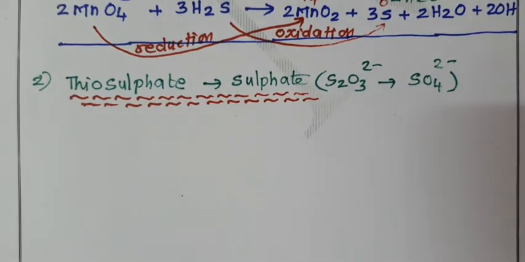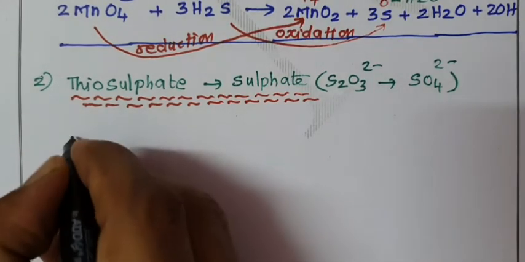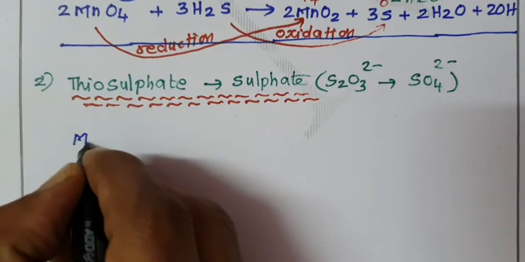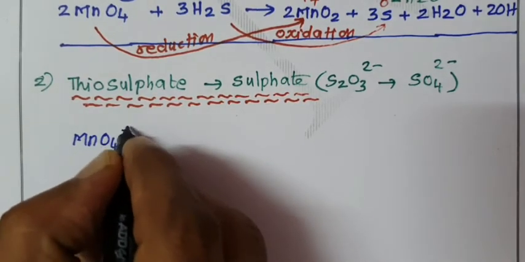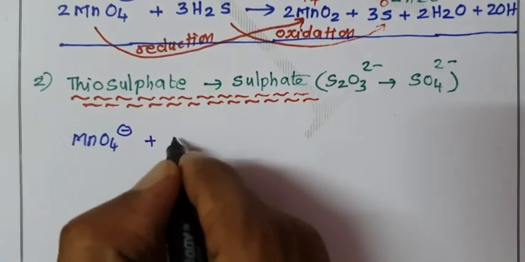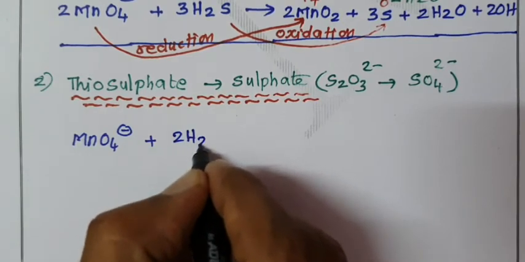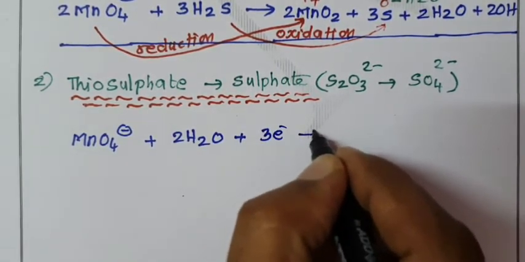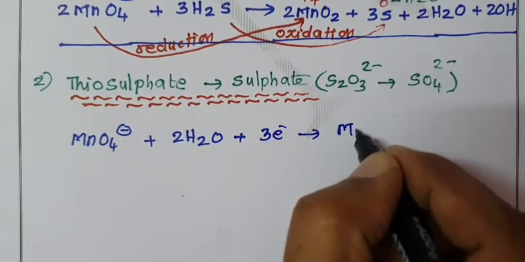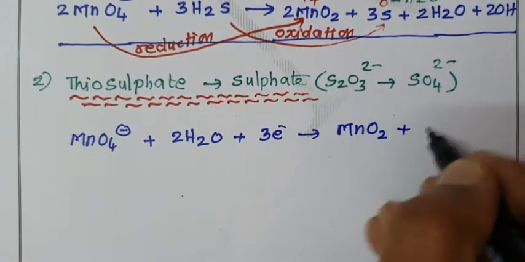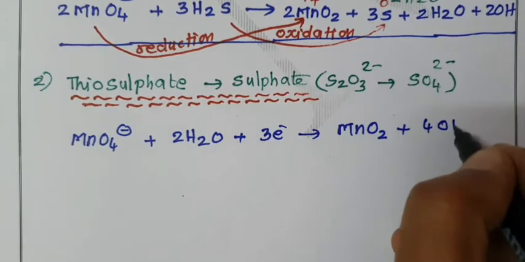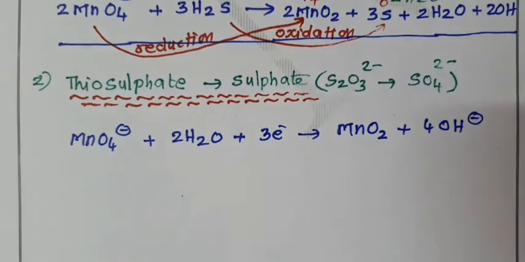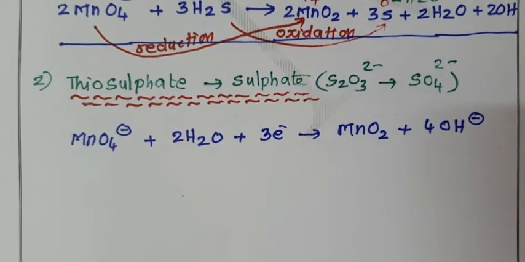Now we have to first write the basic equation of permanganate ion. MnO4 minus plus 2H2O, already we have written and balanced, and 3 electrons gives MnO2, 4 plus oxidation state, and 4 OH minus ions. This is our basic equation.